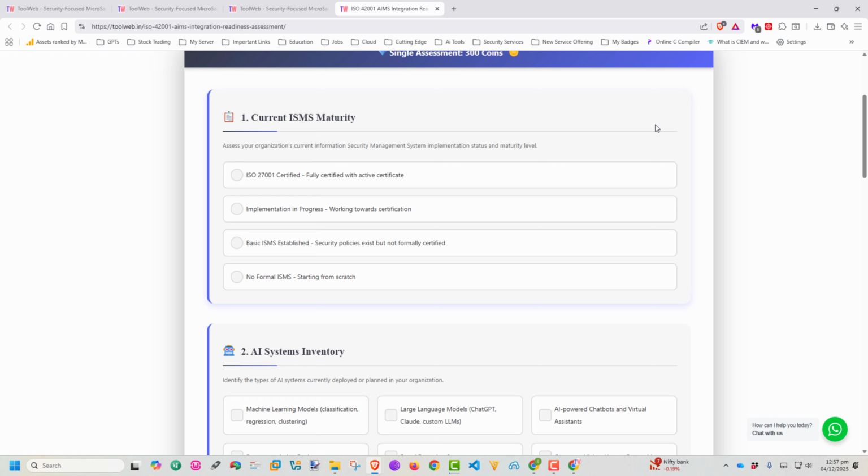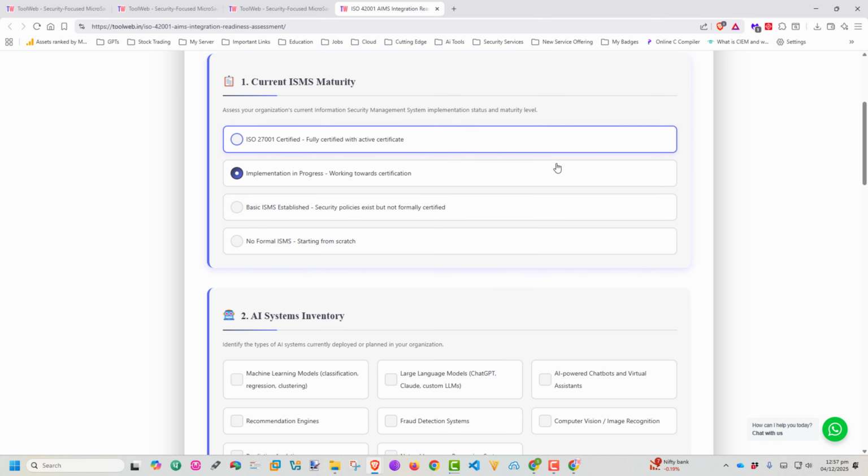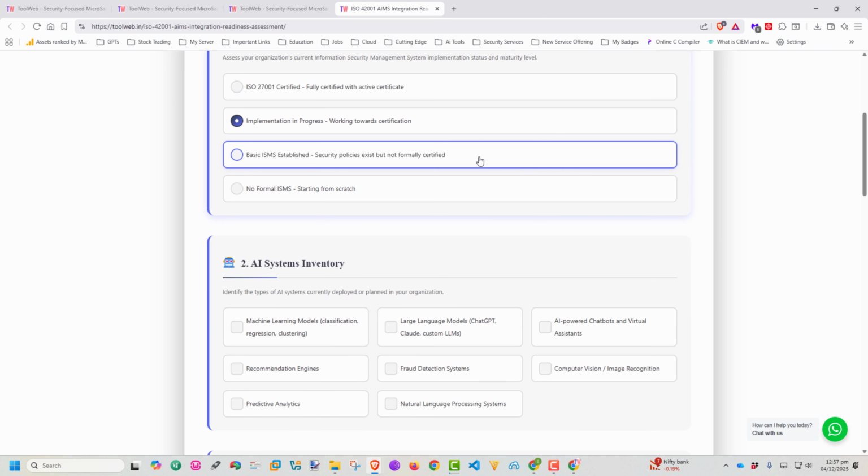So I would say ISO 27001 certified, fully certified with an active certificate. Implementation in progress, working towards the certification, is the right one. And the basic ISMS has already been established, the security policy exists, but not formally certified. This is also correct. And no formal ISMS, starting from scratch. If you say this and this, I will choose this.